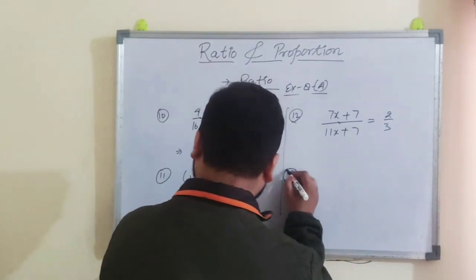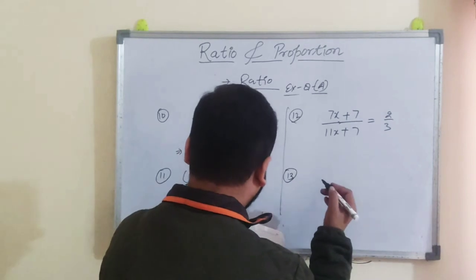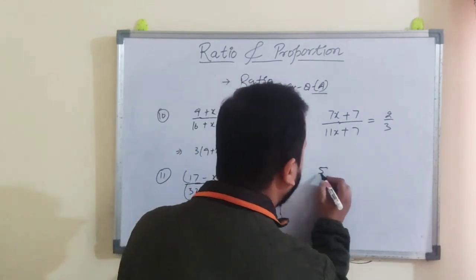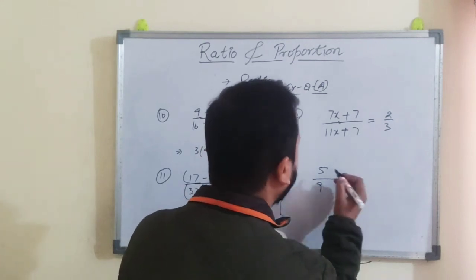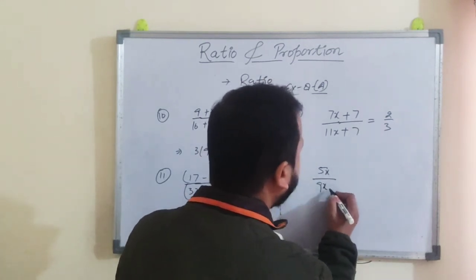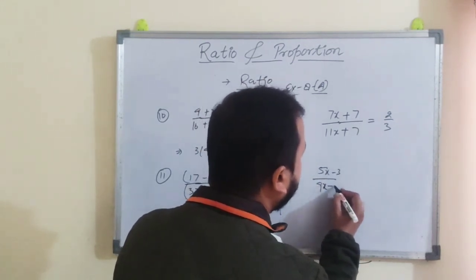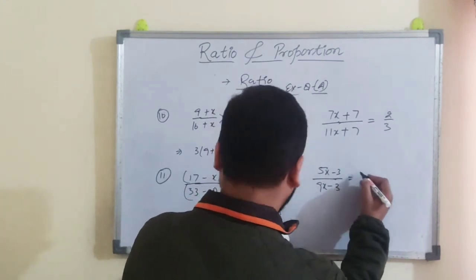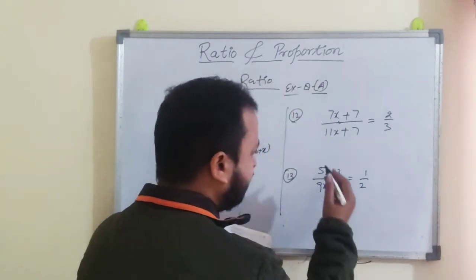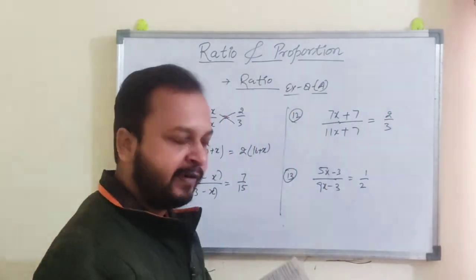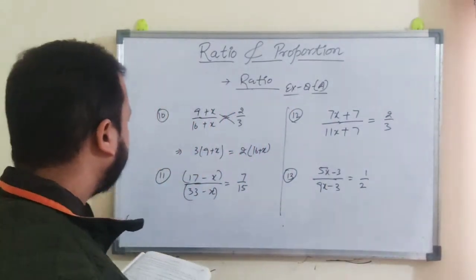In question number 13, 13 is also the same. Two numbers are in the ratio of 5:9, and if 3 is subtracted from each, so let the numbers be 5x and 9x, and 3 is subtracted from both the numbers and the ratio becomes 1:2. Now just do the cross multiplication and you will get the value, right? Now come to question number 14.